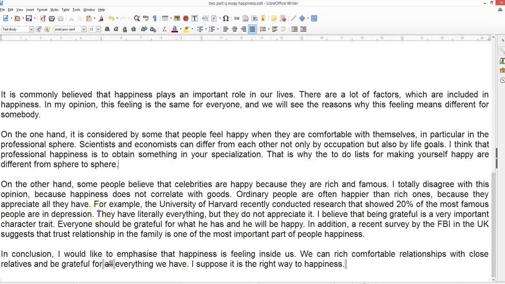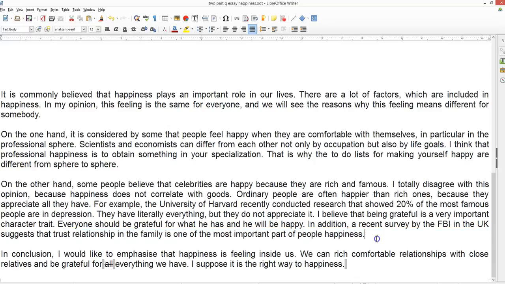They have literally everything but do not appreciate it. Being grateful, they've got the character trait. By the FBI in the UK. Well, the FBI is not in the UK, but still. And then we've got a different idea.